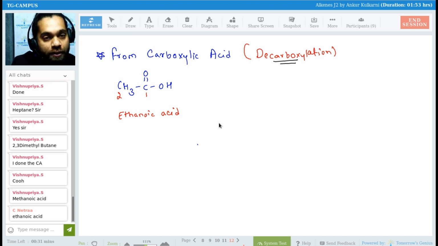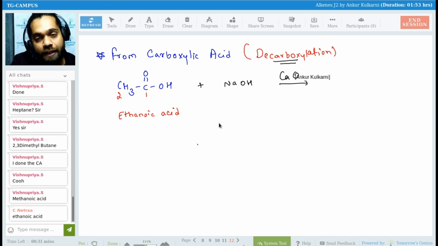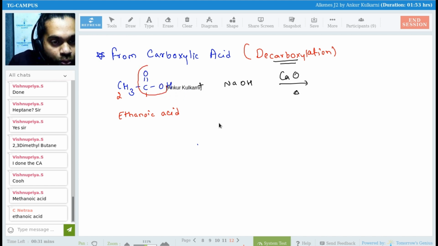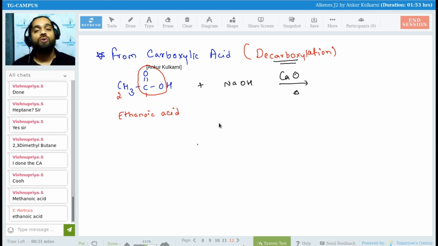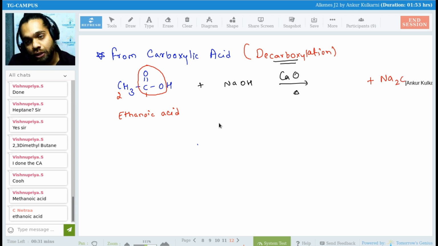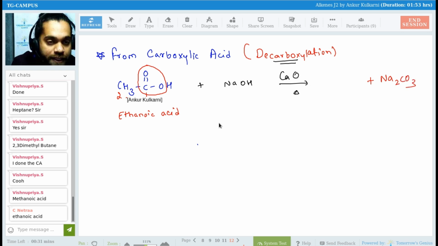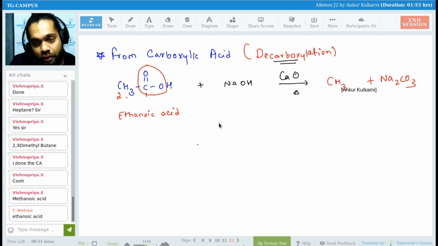So what happens in decarboxylation? We take a base, sodium hydroxide, NaOH, and calcium oxide. When you heat it, the CO2 combines with Na to give you Na2CO3, and CH3 and H combine to give you methane.